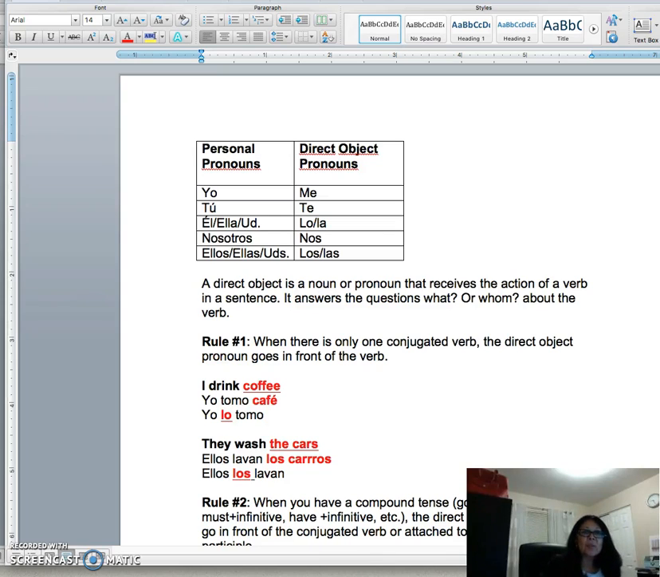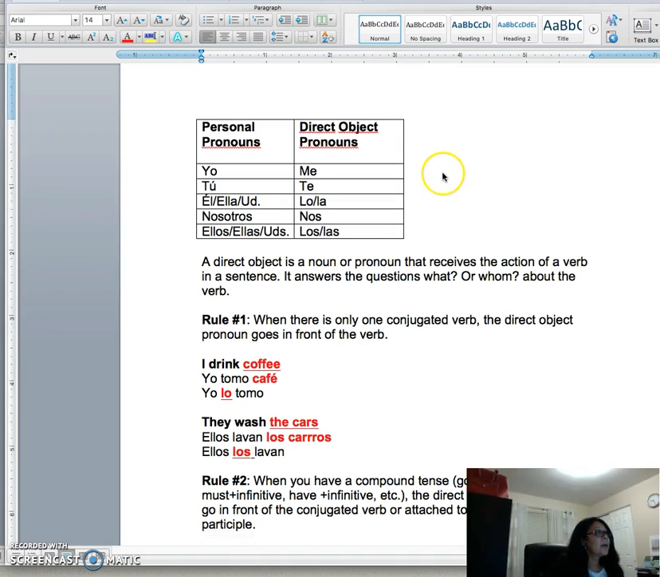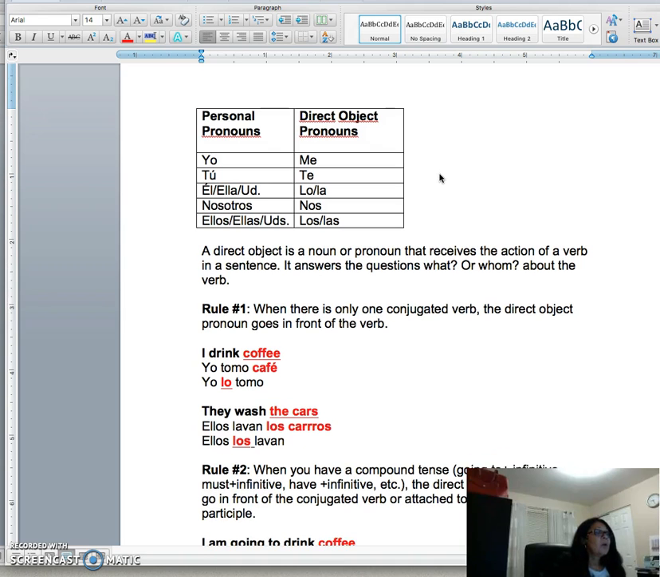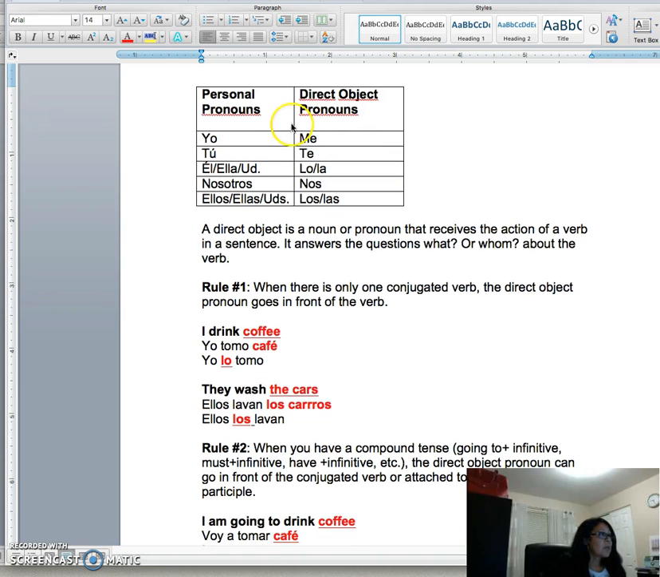Hi. So today we're going to be talking about direct object pronouns, indirect object pronouns, and direct and indirect object pronouns together. So let's get started. So just as a review, if you look at the chart here where you have the personal pronouns, here you have the corresponding direct object pronouns. So for yo es me, tú, te, él, ella, usted.